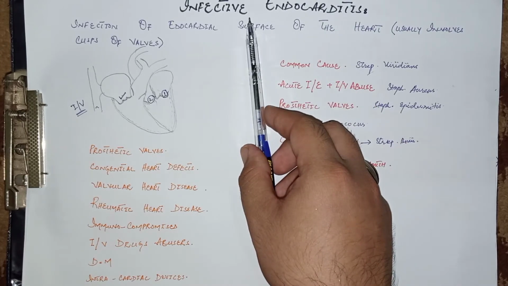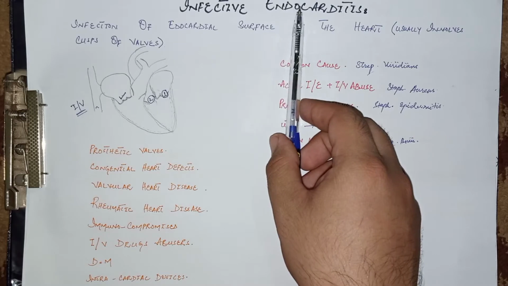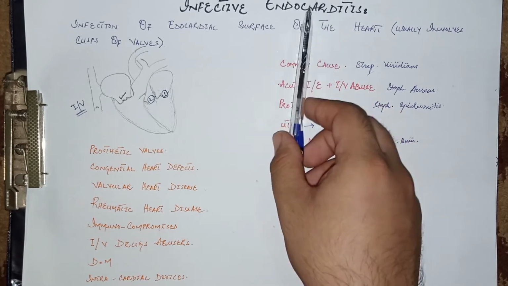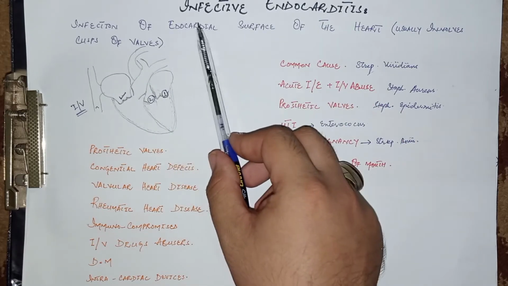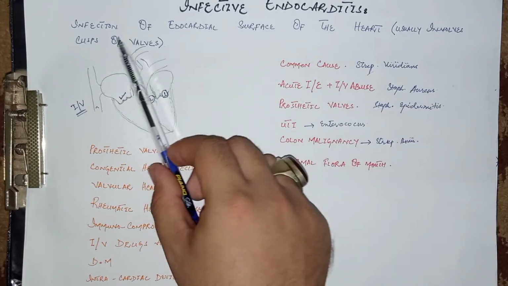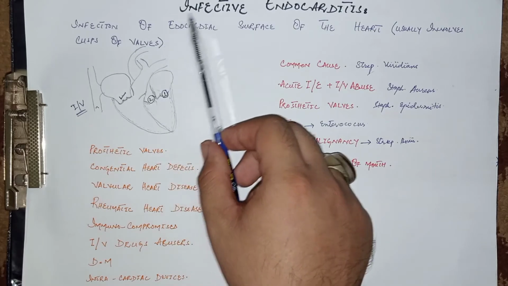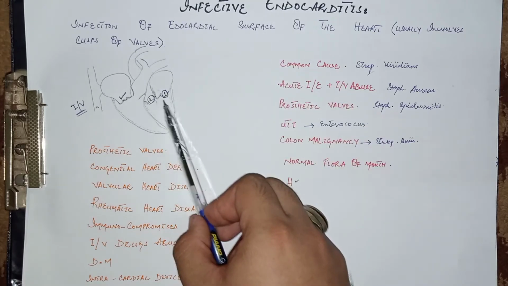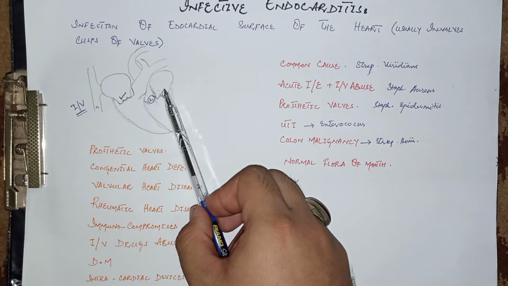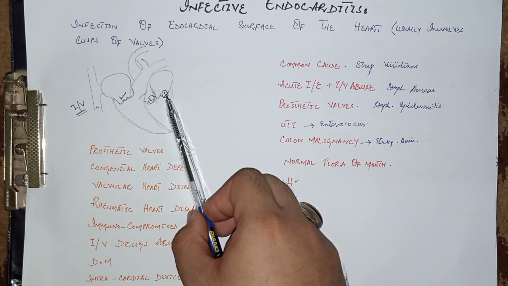As the name indicates, the infection of endocardium. Endocardium is basically the innermost layer of the heart. So it is defined as infection of endocardial surface of the heart, and it usually involves the cusps of valves of the heart. The most commonly involved valve in infective endocarditis is mitral valve on the left side of the heart, and second commonly involved valve is aortic valve on the left side of the heart.